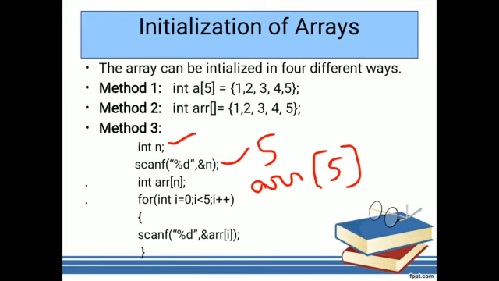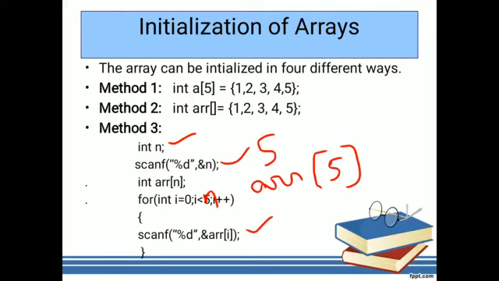For an array of 5 we need to store the values like this. By using a for loop we will store each and every value: for int i equal to 0, scanf %d array of i, for i equal to 0, i less than n, i plus plus, based on the n value. By using this condition we assign values to the array.